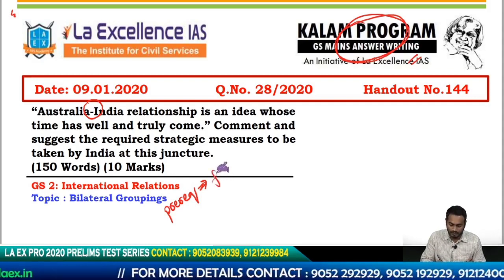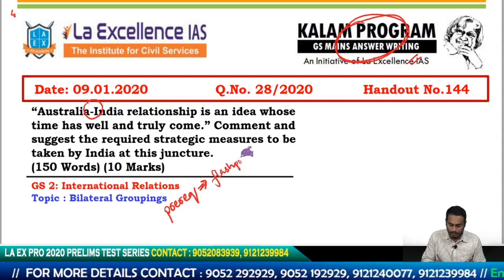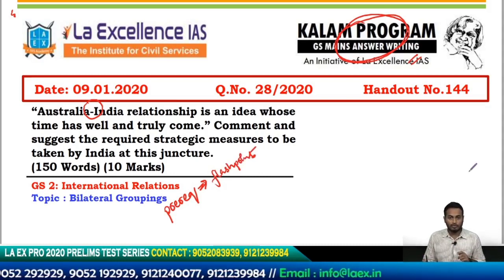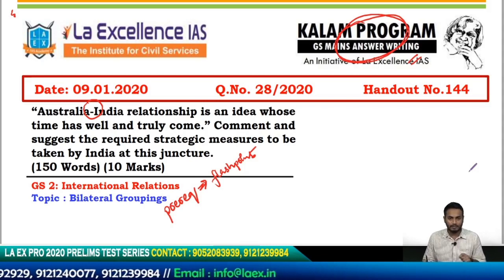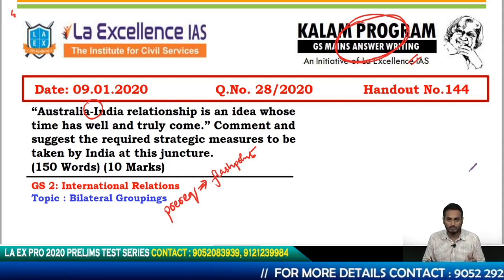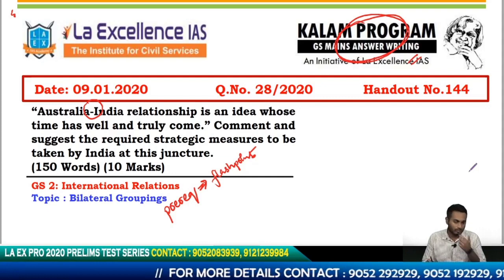One is the usage of flashpoints. I'll tell you what I mean by flashpoints. If you look at any bilateral relationship which India has, there are certain flashpoints which dot the trajectory of the growth of the relationship. For example, take the case of India-USA. What are the flashpoints that we have seen in the past decade, or more than a decade?